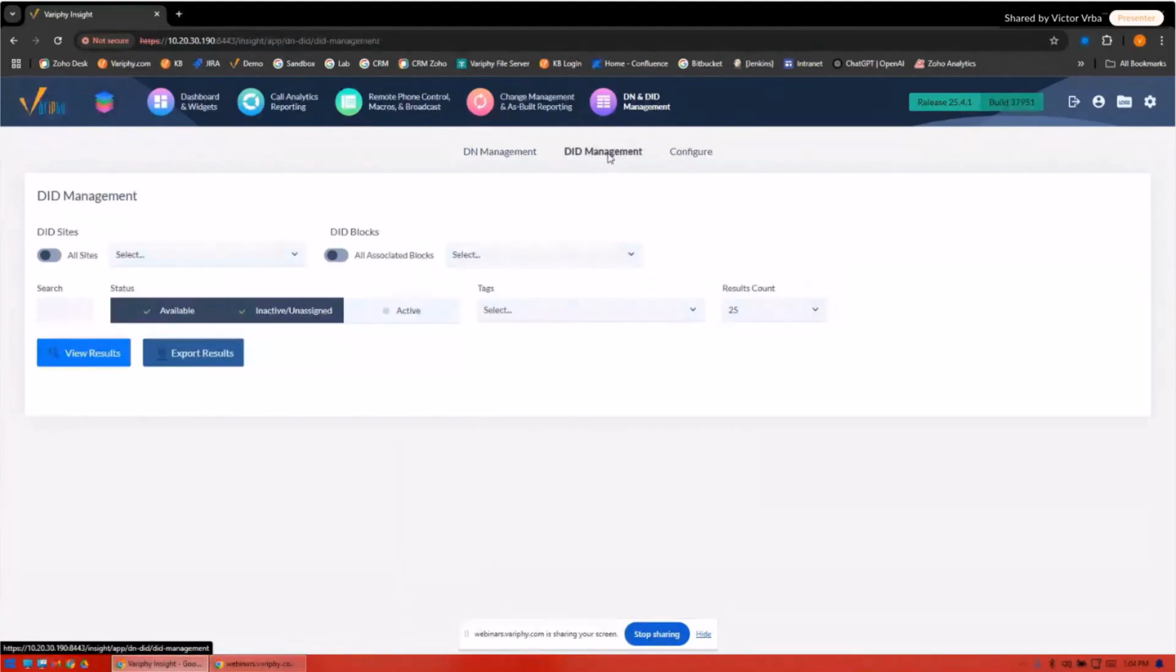So what is DID management? Those that are familiar with it from the call manager perspective, it's really a way of being able to understand what DIDs you own versus which ones are in use, which ones are provisioned. From a call manager perspective, it's what's active, what's inactive, but also what's available. In other words, I own 10,000 DIDs from my carrier. Which ones are in use, and where are they in use?